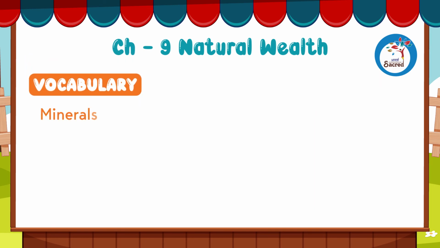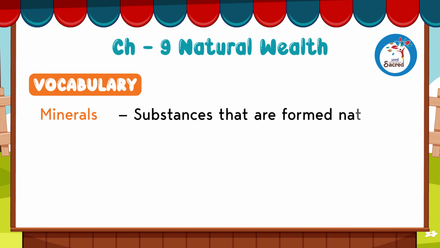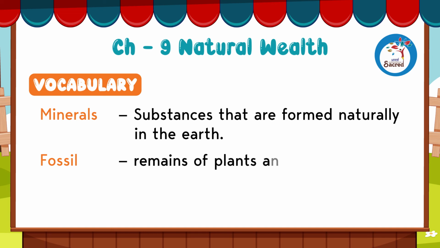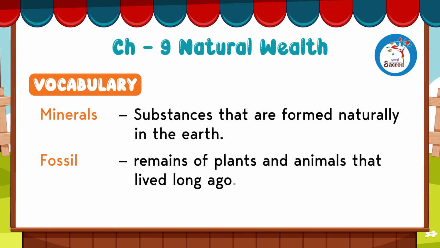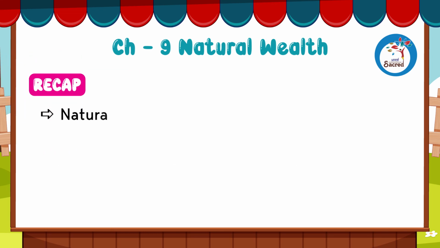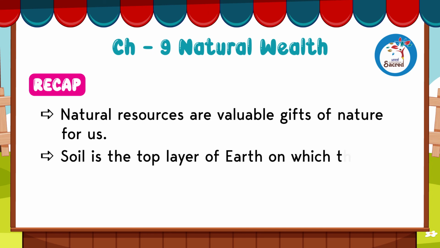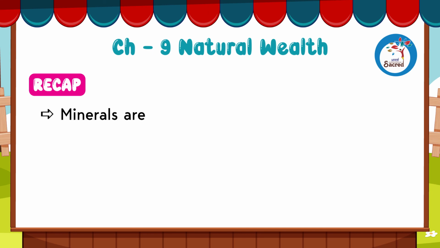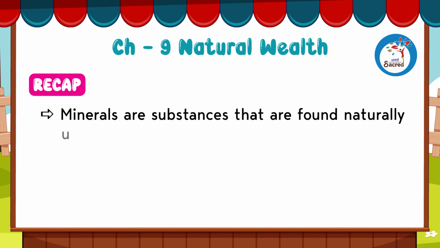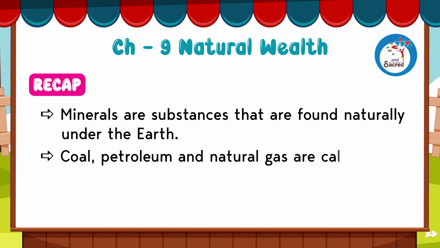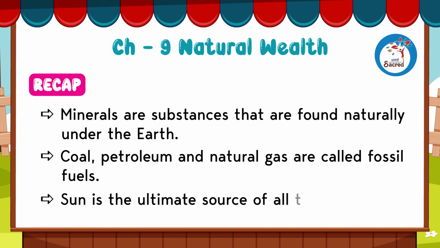Vocabulary. Minerals: substances that are formed naturally in the earth. Fossil: remains of plants and animals that lived long ago. Recap. Natural resources are valuable gifts of nature for us. Soil is the top layer of earth on which the plants grow. Minerals are substances that are found naturally under the earth. Coal, petroleum, and natural gas are called fossil fuels. Sun is the ultimate source of all type of energy.